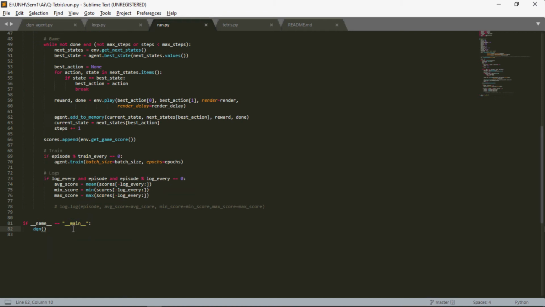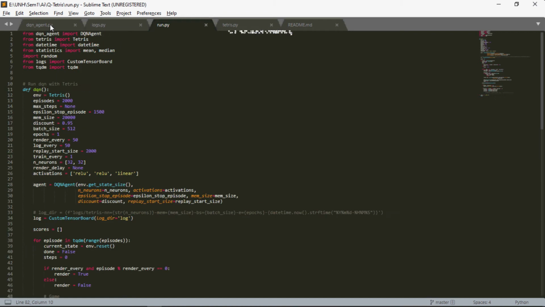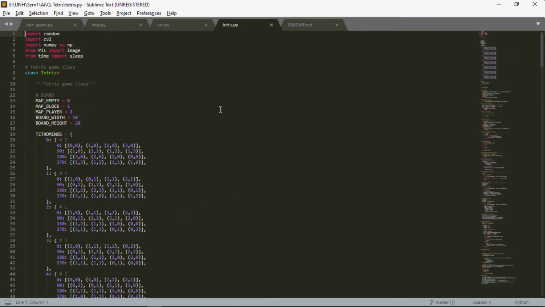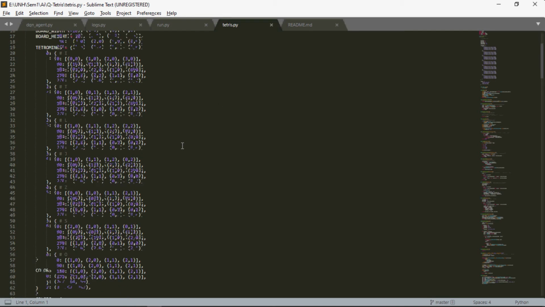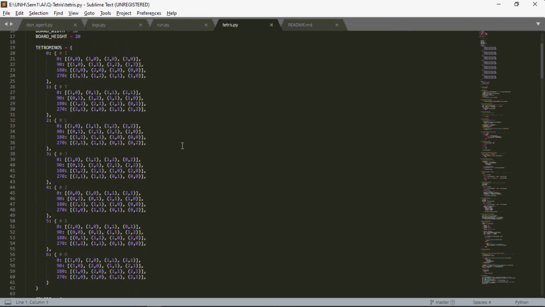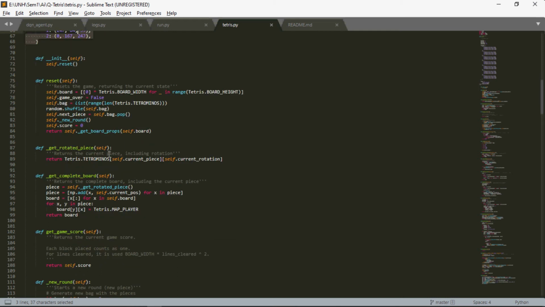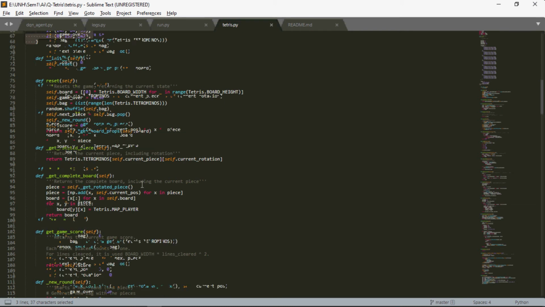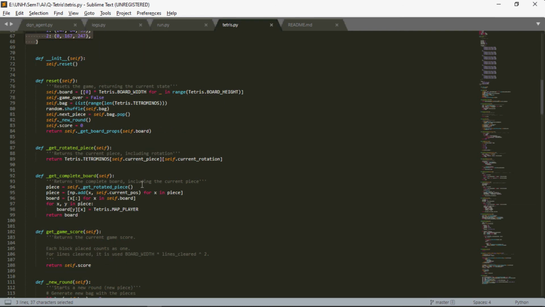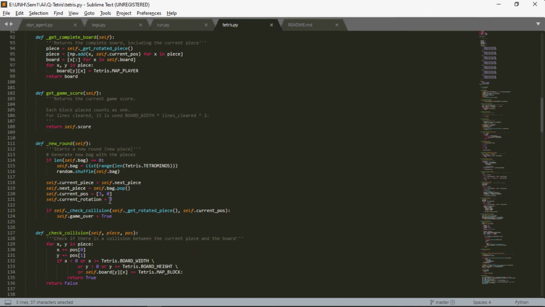The second file is tetris.py. As we have seen, we have taken the tetris in the environment variable, so our tetris file content is nothing but an environment. It contains a matrix of colors, then the reset function, which is used to reset the game to the correct state, then a rotate piece function in order to rotate the pieces, get complete board in order to return the complete board, get game score in order to get the game score, and new round in order to generate a new round.